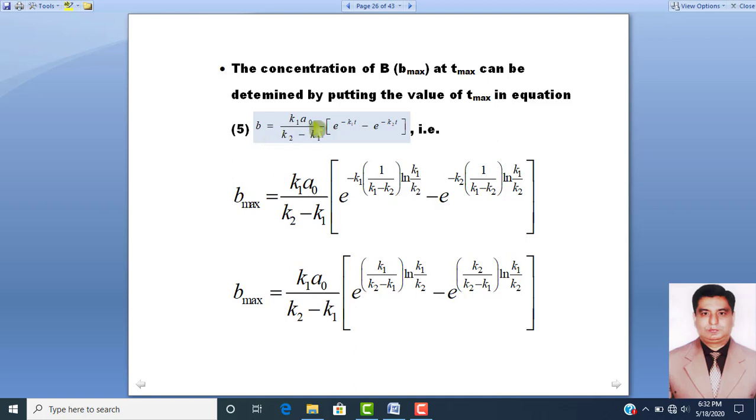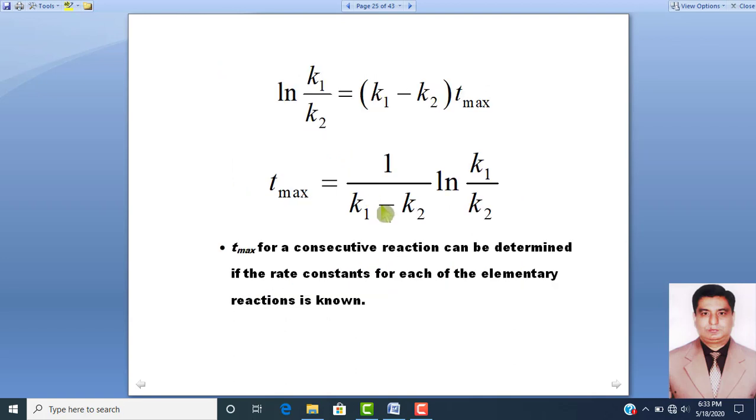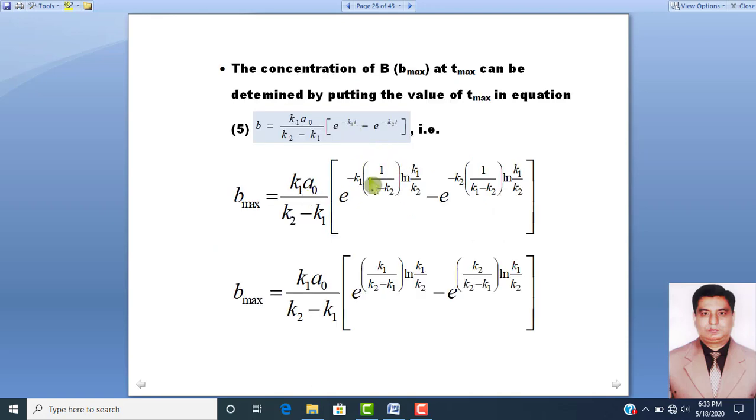B is equal to K1 A naught over K2 minus K1, into exponential base raised to power minus K1 into time T. If we place the value of Tmax here, which is 1 over K1 minus K2 into log natural K1 by K2, and similarly put the value of T on this side, then simplifying, B max will be equal to K1 A naught divided by K2 minus K1 into exponential base raised to power K1 over K2 minus K1 log natural K1 over K2, minus exponential base raised to power K2 divided by K2 minus K1 log natural K1 over K2.